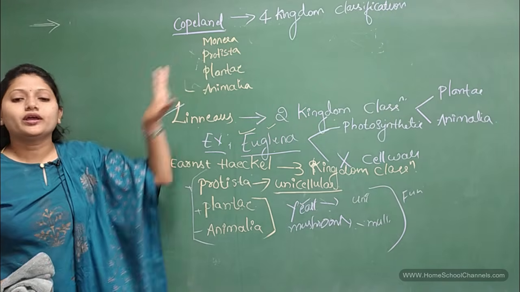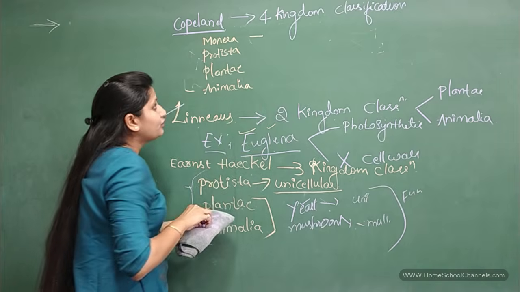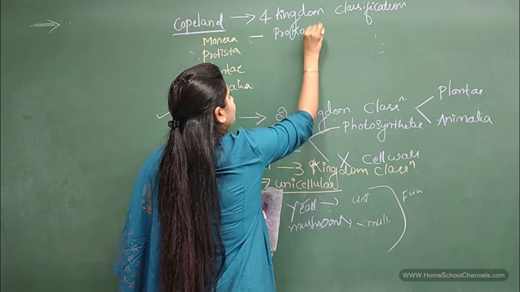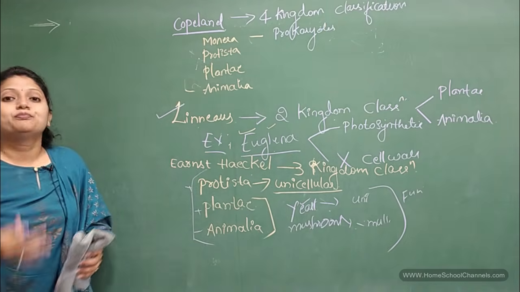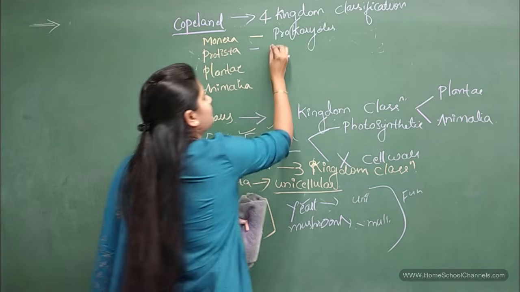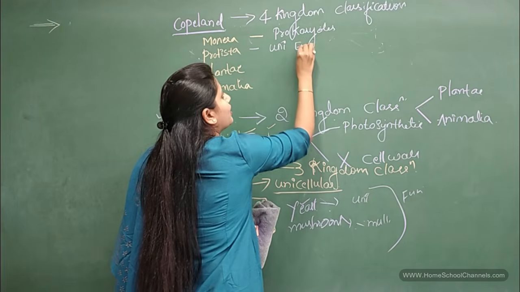So what does Monera consist of? Monera mainly consists of prokaryotes. And what does Protista consist of? Protista majorly consists of unicellular eukaryotes.